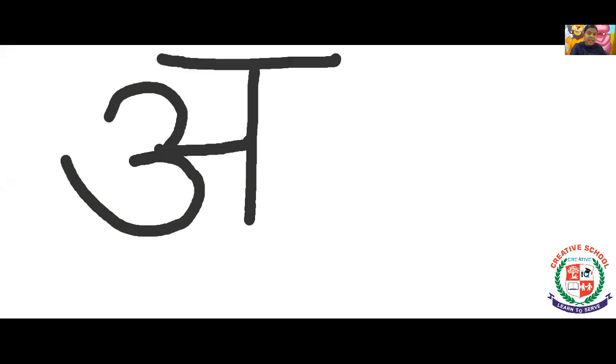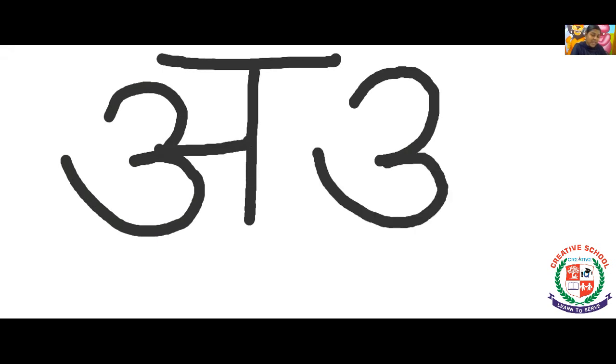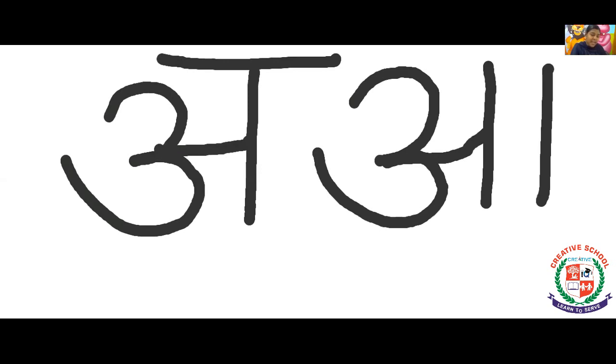This is a. The second letter is line, skipping line, standing line, and sleeping line. This is a.